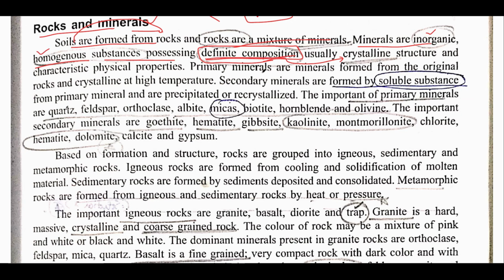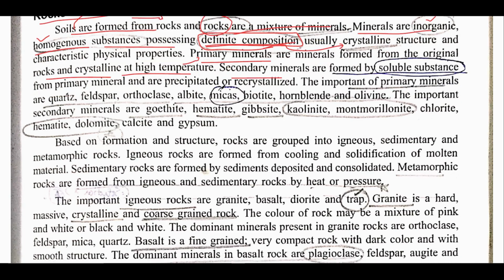All right, now these minerals have been classified into basically two types, that is primary minerals and secondary minerals. See, primary minerals are those minerals that are formed from the original rocks, and that have been crystallized at high temperature, meaning the original rock formed because of high temperature. Minerals present in these types of rocks are known as primary minerals.